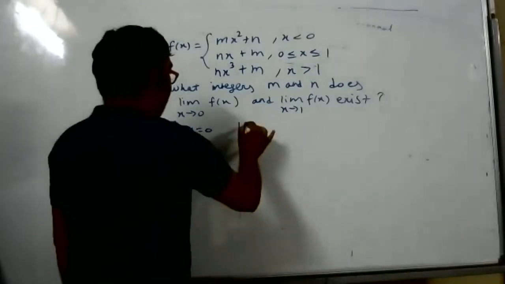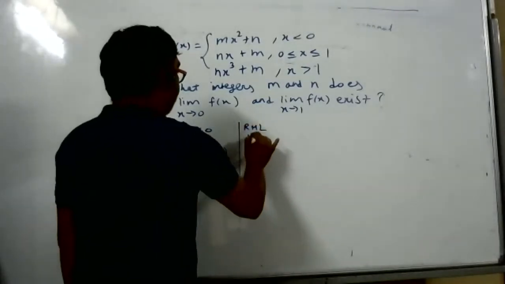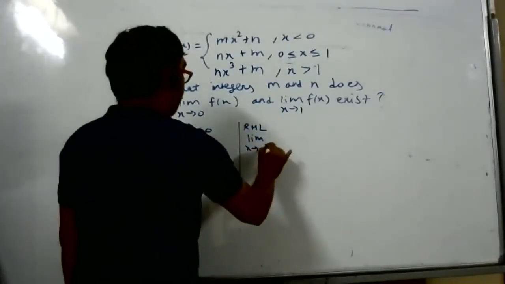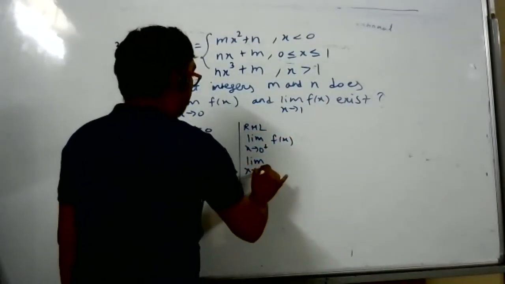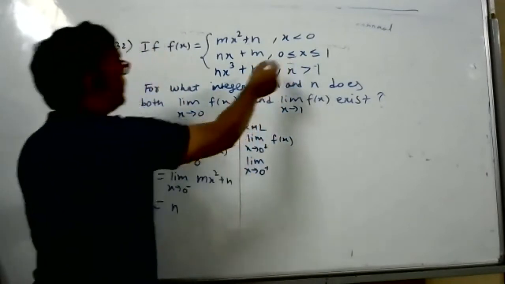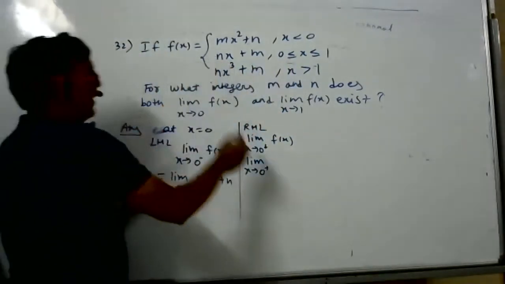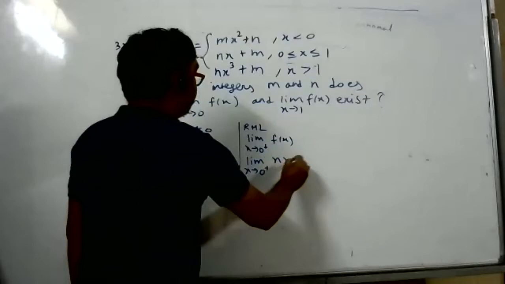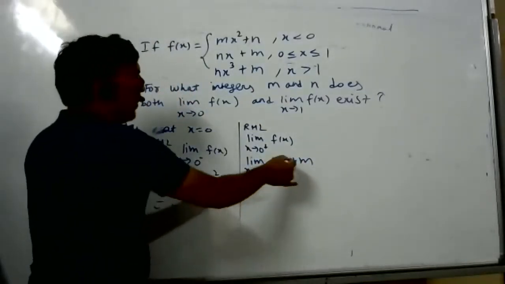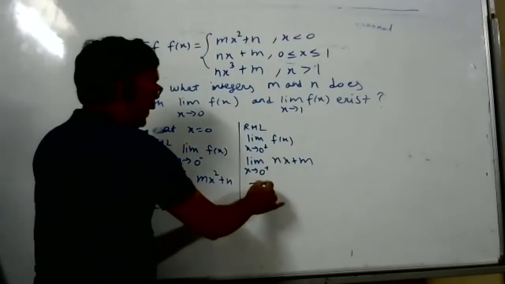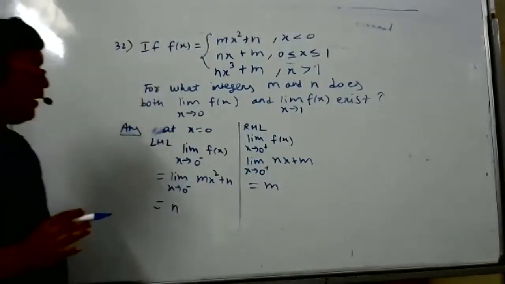RHL I will find. RHL, limit x tends to 0 plus f of x. So limit x tends to 0 plus, x is more than 0. So f of x is more than 0 means what? nx plus m over 0 plus rule. So in the place of x, what I should put? 0 plus. So what is the answer? m. Any doubt is there?